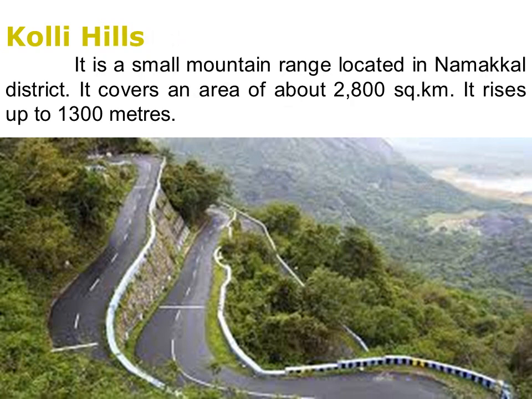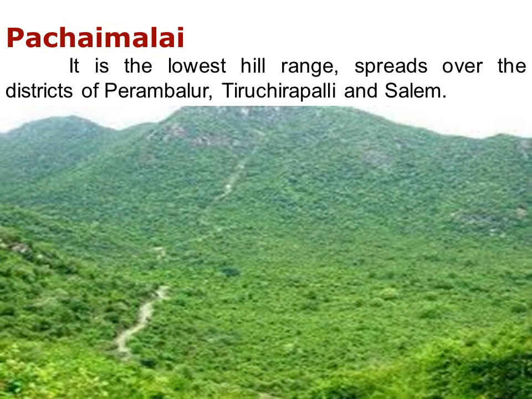And the last hill is Pachai Malai. You see there Pachai Malai, green arc. So it is called Pachai Malai. It is the lowest hill range, spread over the districts of Perambalur, Tiruchirappalli and Salem. So 3 districts it covers. In Tamil language, Pachai means green. The vegetation in this range is greener than the vegetative cover on the other hills.